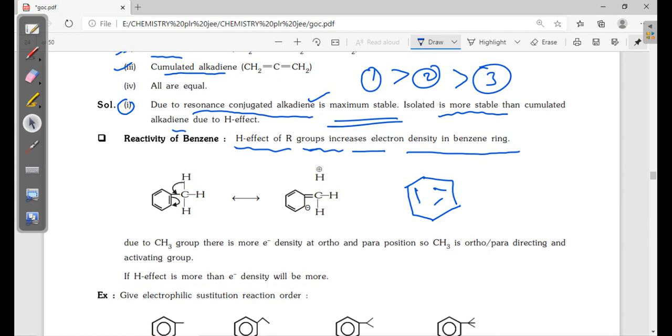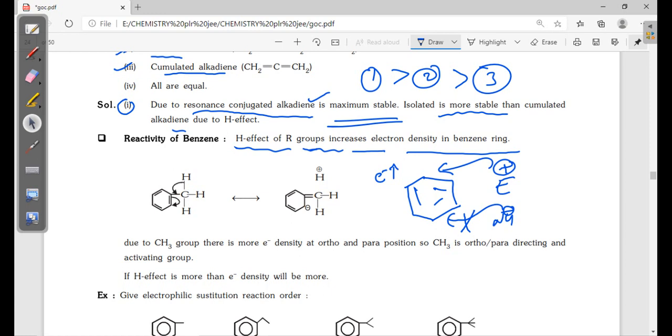Three pi bonds are there, so electrophilic substitution reactions take place. A nucleophile cannot attack the benzene ring because the electron density is already high, so obviously an electrophile will attack. Benzenes with more electron density are activated benzenes with more reactivity.